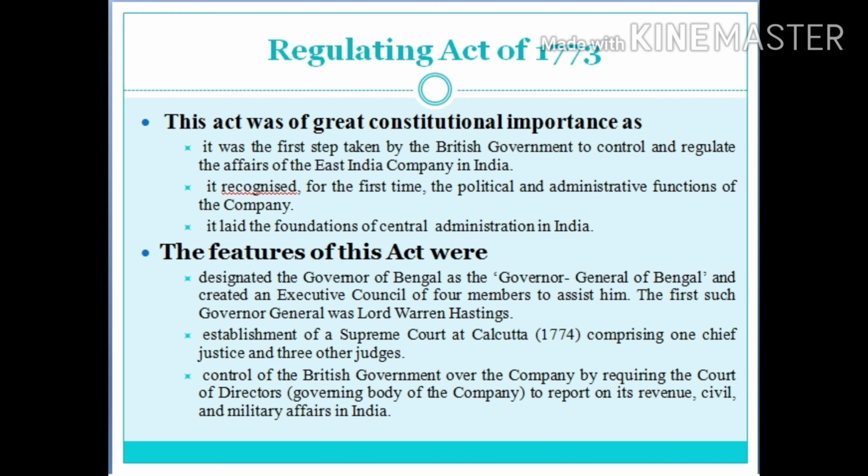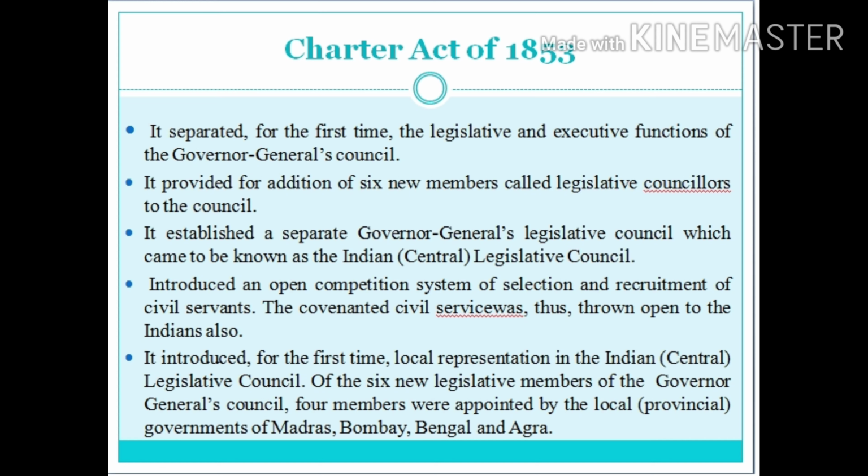It introduced an open competition system of selection and recruitment of civil servants. The covenanted civil service was open to Indians also. It introduced for the first time local representation in the Indian Legislative Council. Of the 6 new legislative members of the Governor General's Council, 4 members were appointed by the local or provincial governments of Madras, Bombay, Bengal and Agra.